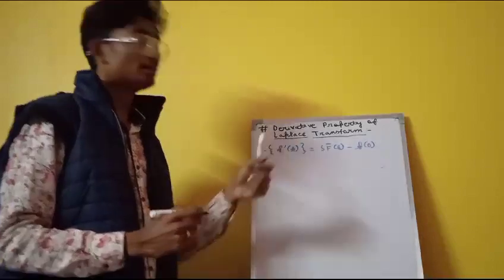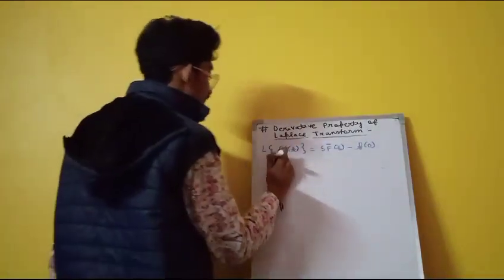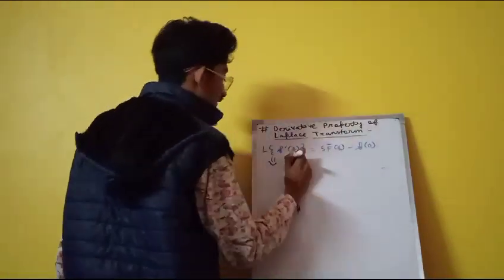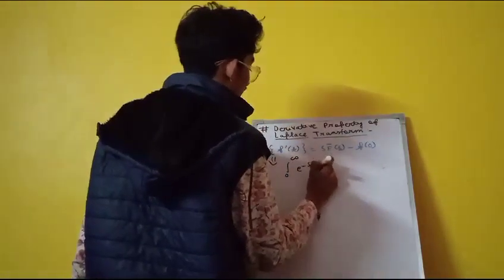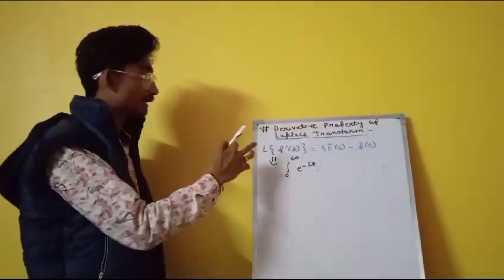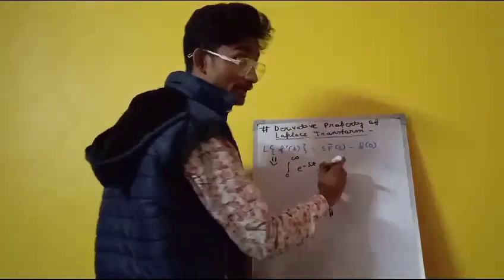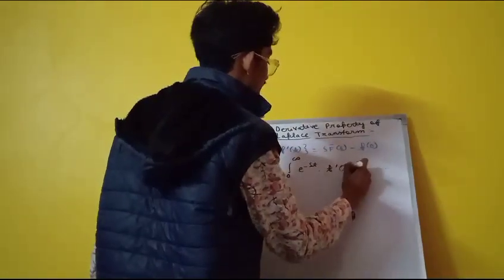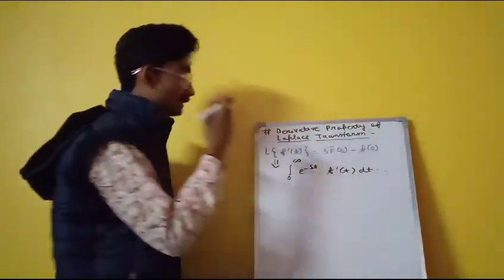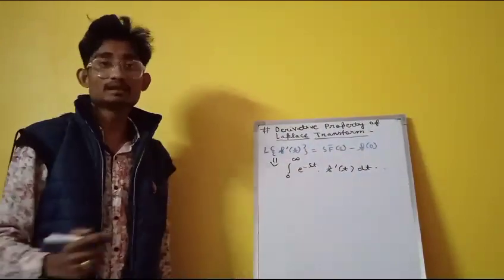So Laplace of f dash of t. By definition, we get integral 0 to infinity e raised to power minus st, now the factor is f dash of t dt. Sorry, f prime of t, f dash of t dt. That is the derivative, f dash of t is the derivative of f of t, right?